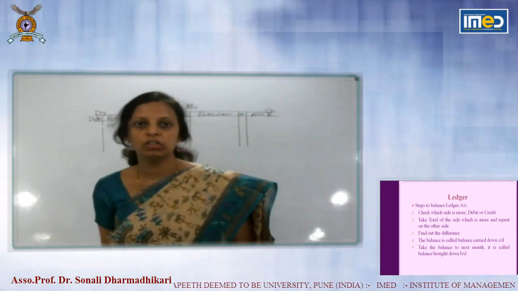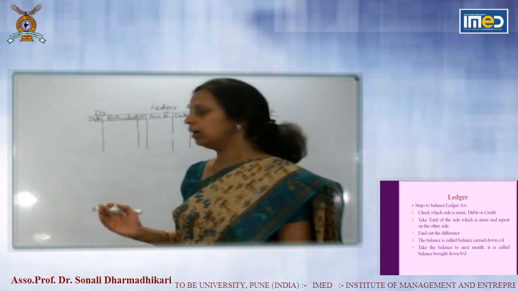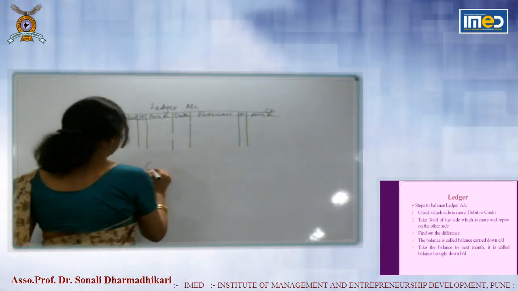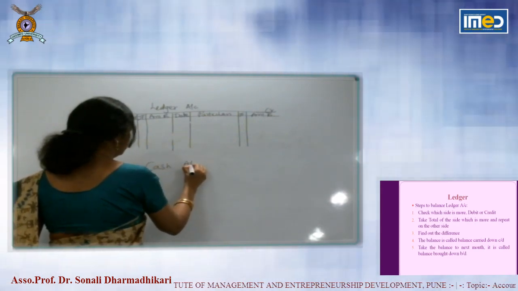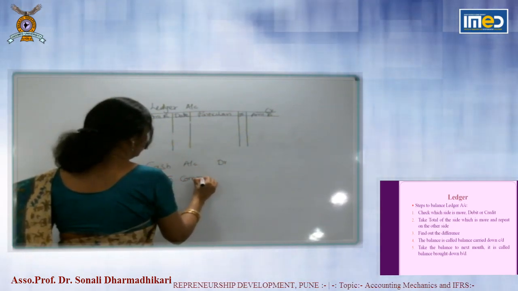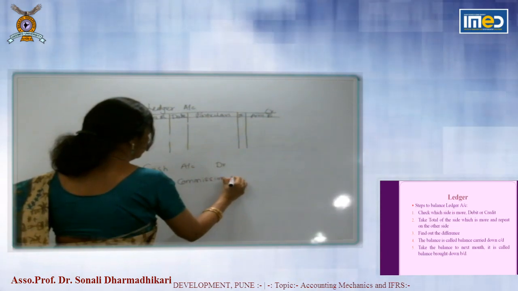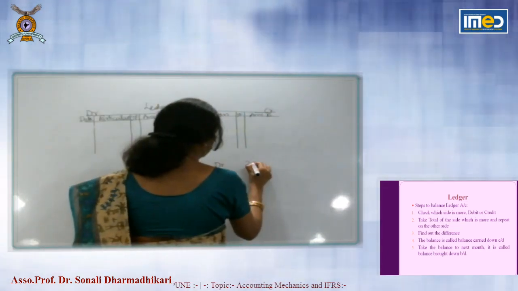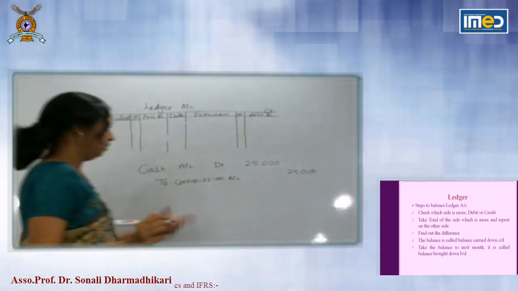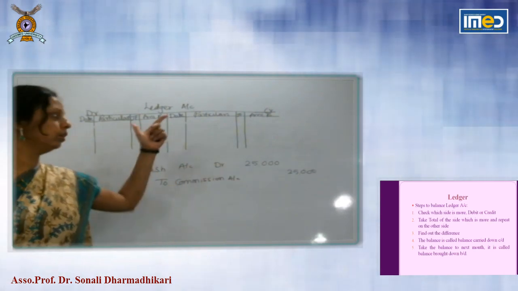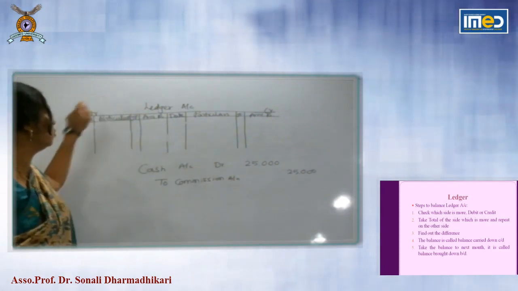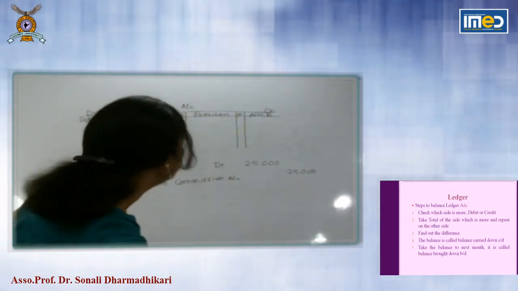Now how to post journal entry to ledger account. So we will take for example a journal entry. Cash account debit to commission account, suppose rupees 25,000. How to post this journal entry to ledger account? Cash account is debited. So write on debit side of cash account. So suppose this is a cash account.